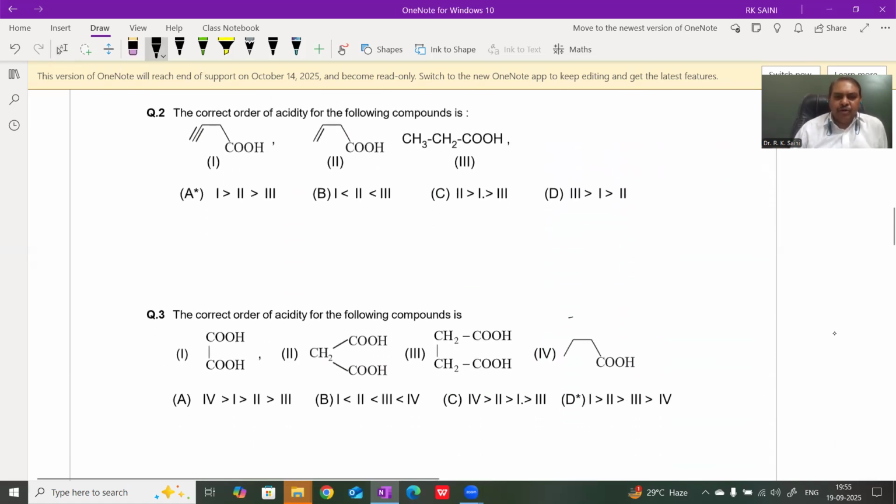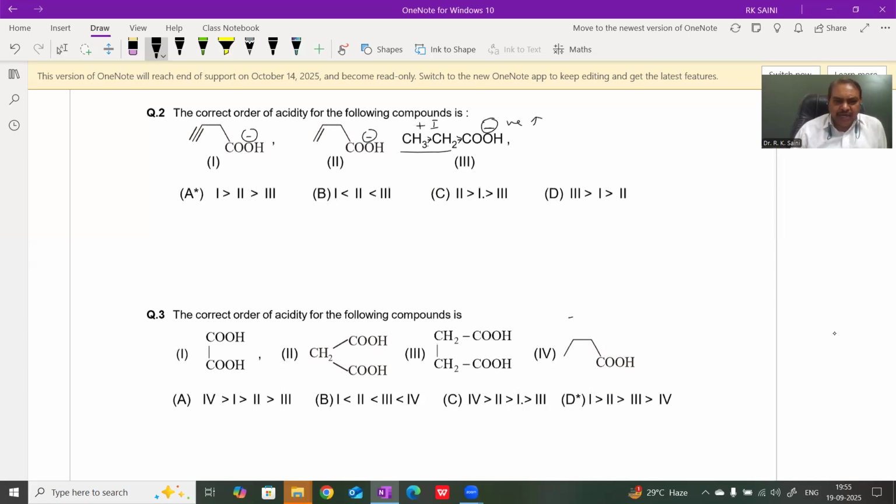Check the stability of the conjugate base with the help of the inductive effect of groups. We know that the inductive effect of an alkyl group is plus I effect. And when a plus I effect group is present at the carboxylate ion, then it destabilizes the carboxylate ion because it increases negative charge, and we know that more negative charge means the species is less stable.